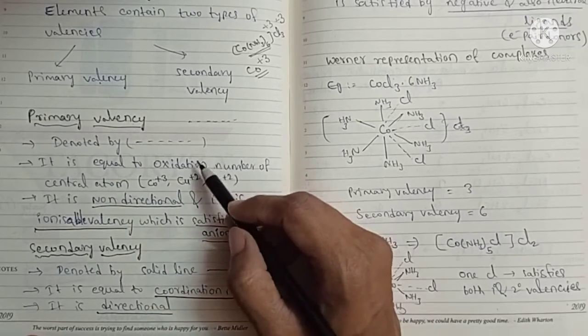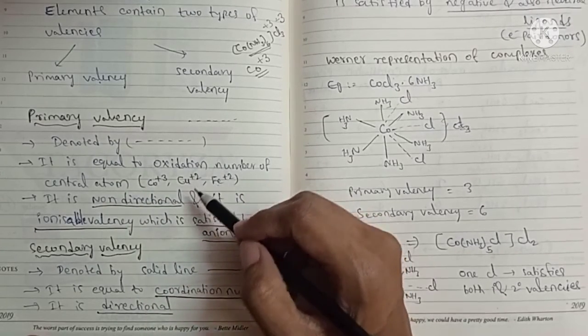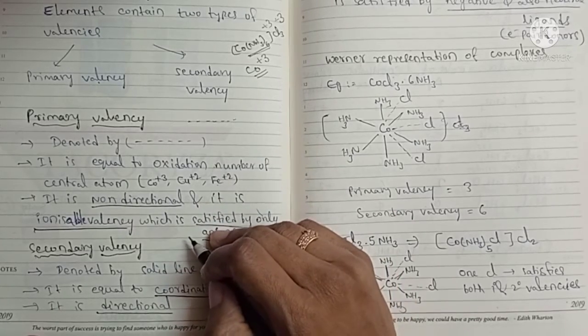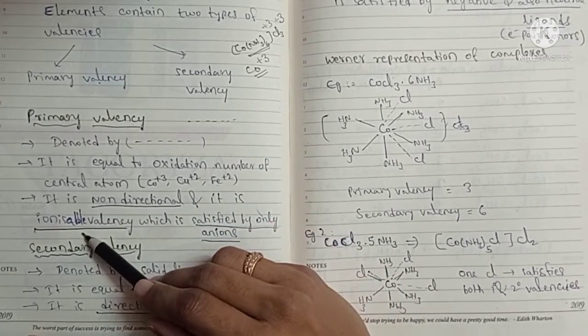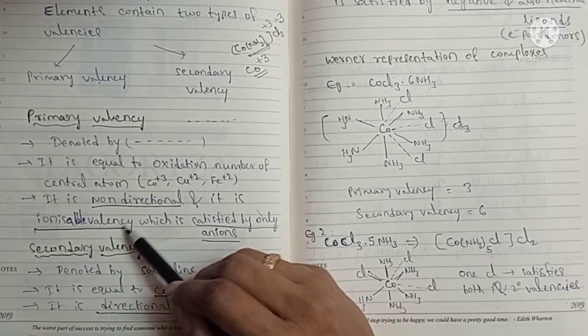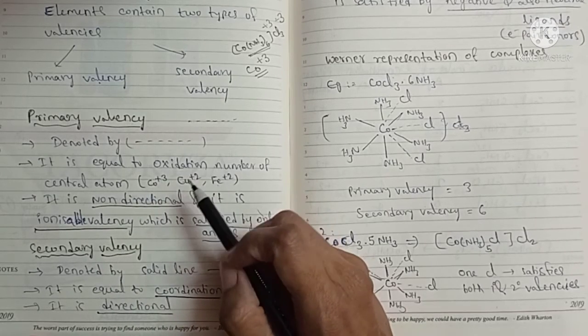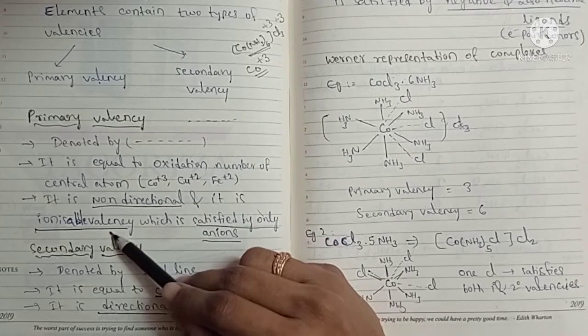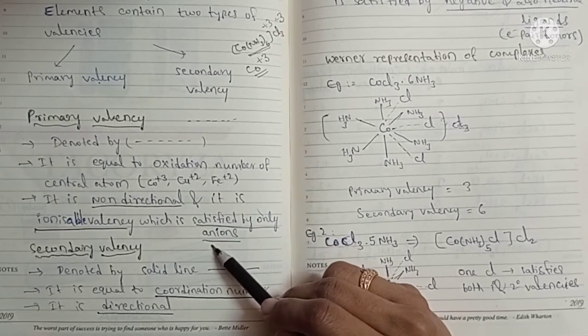It has attraction in all directions. It is non-directional in nature and it is ionizable valency, meaning it can ionize into ions. That's why it is called ionizable valency, which is satisfied by only anions.